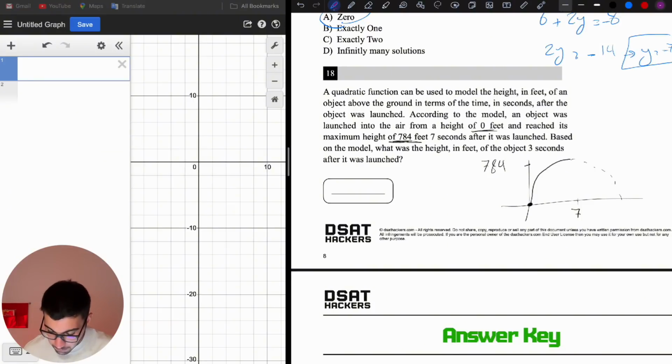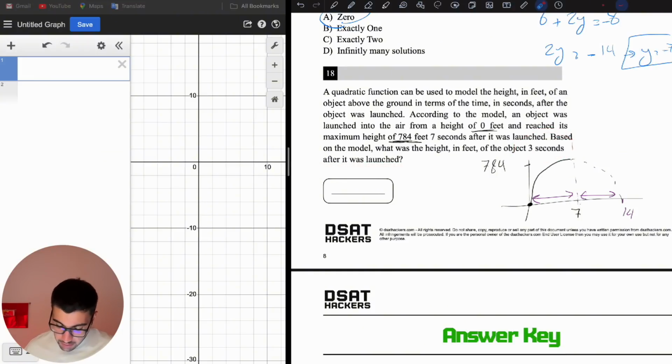And we know that a parabola is symmetric based on the vertex line. So this is the vertex line. Here the distance from here is the same as the distance here, which is 7. So here is going to be 14, because they are the same. It's going to be the same distance.